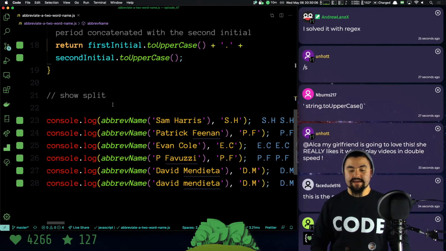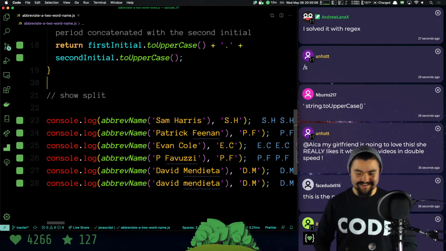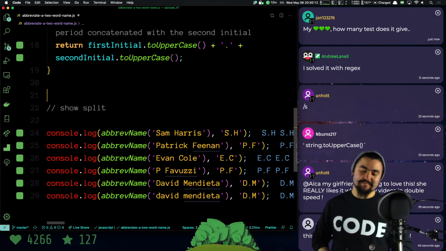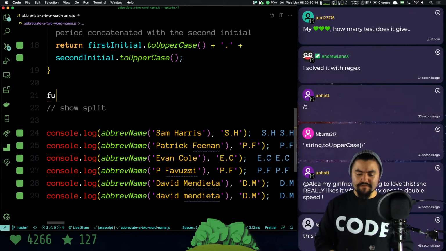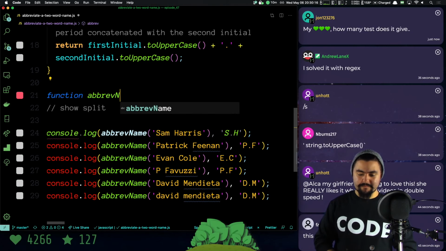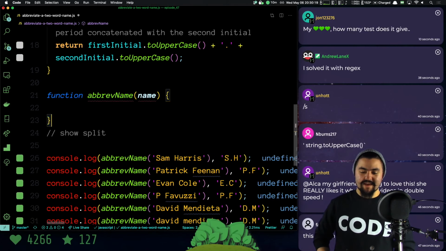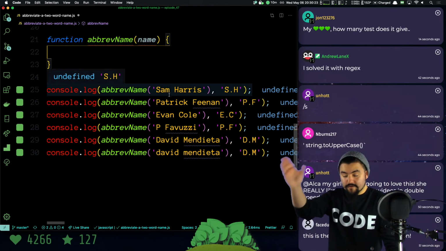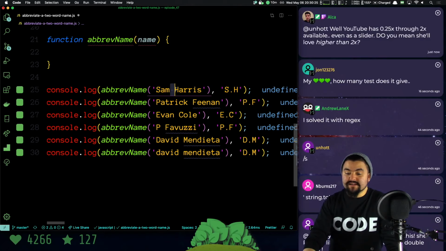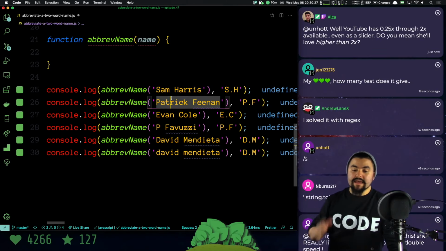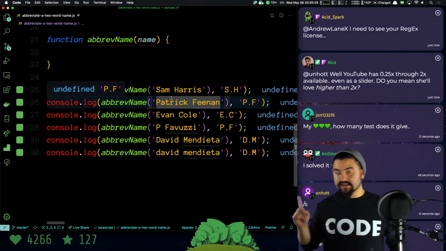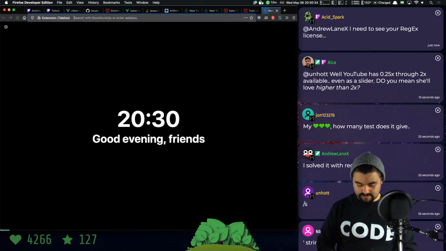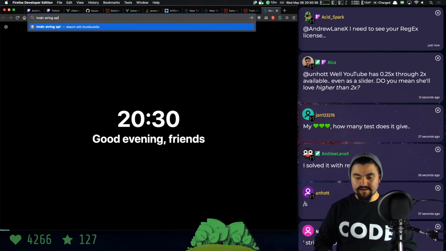Let's do it in the more JavaScript-y way. A lot of other programming languages might have these functions built in, but we can also do this. We'll have a function called abbreviateName that takes in name, and we want to use a function called split. We know that we have a string with one space in the middle of it. In JavaScript, there is a function built into strings called split, where you can automatically split a string based on a certain character. So let's look at string split on MDN.